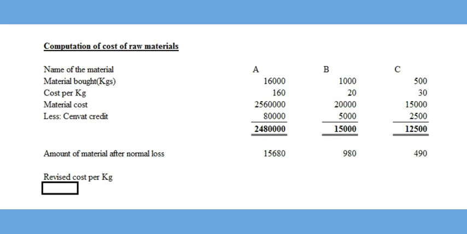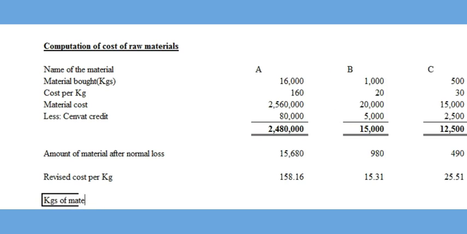Hence, we will now find the revised cost per kilogram of these raw materials, which is obtained by dividing the total cost of material obtained by lessing the CENVAT credit by kilograms of material obtained after normal loss. This turns out to be rupees 158.16, rupees 15.31 and rupees 25.51.